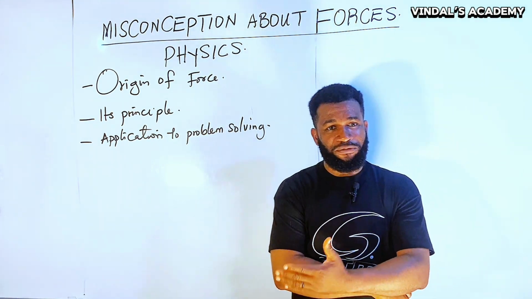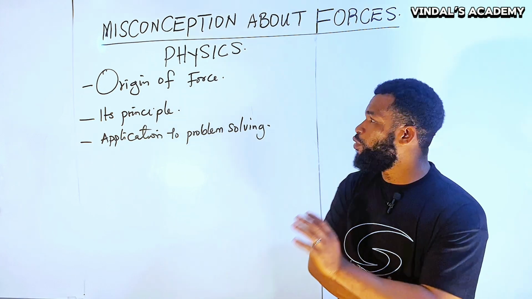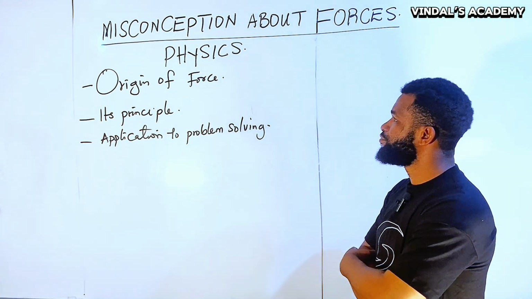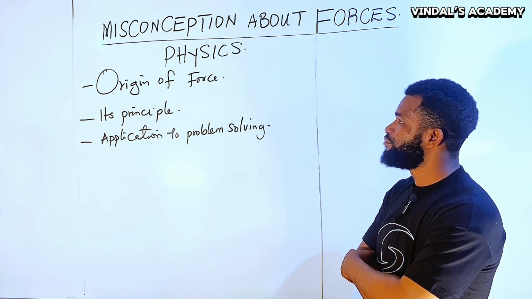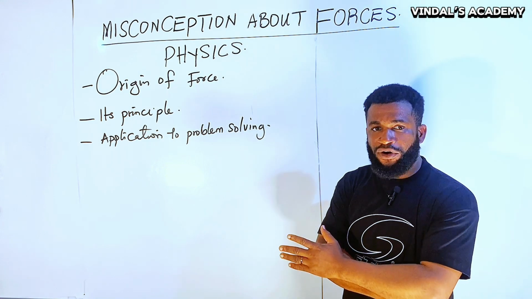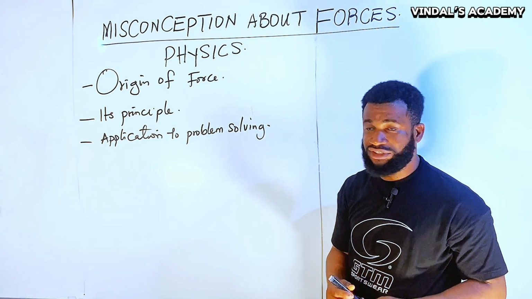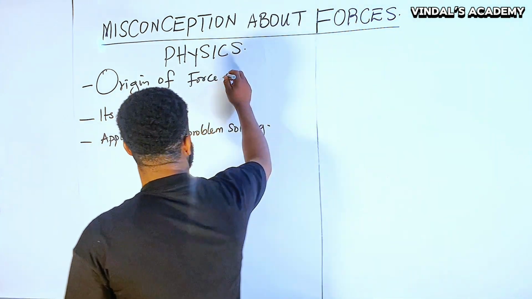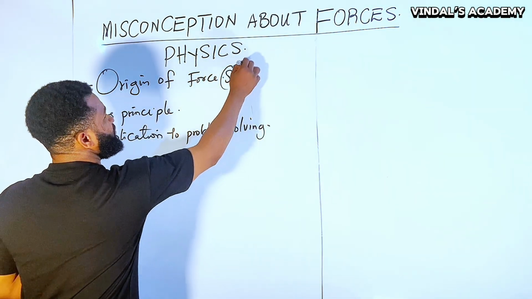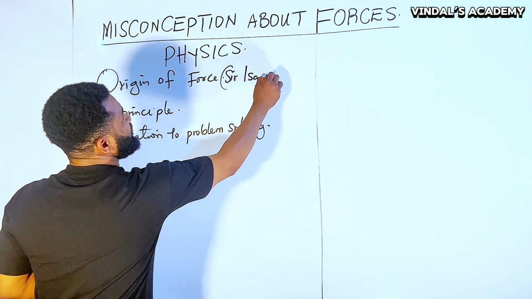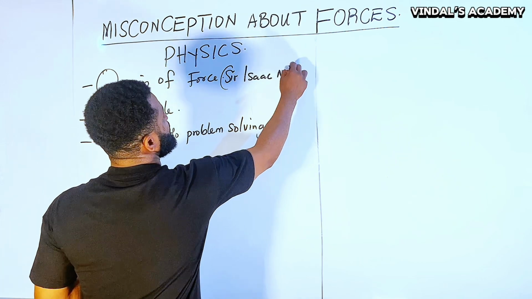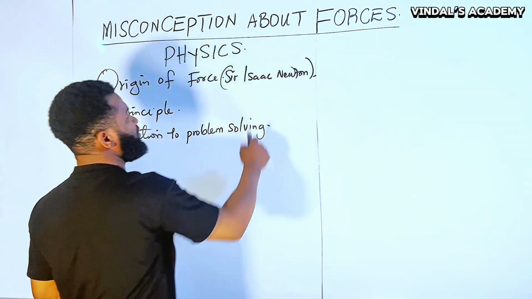The origin of force is what we call... Force originated from a man called Sir Isaac Newton. I hope I got that spelling correct.